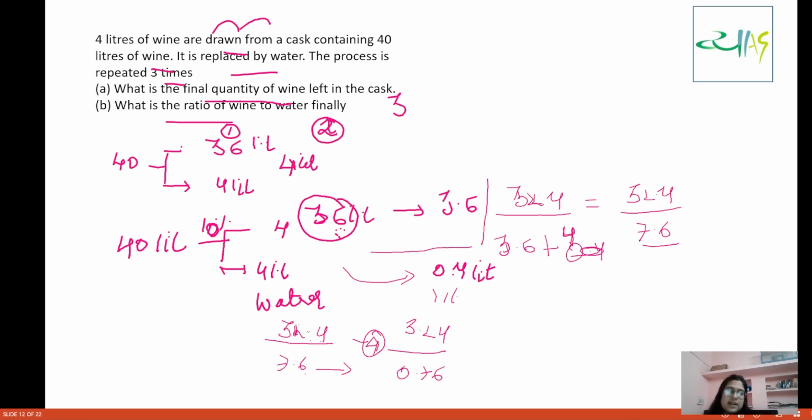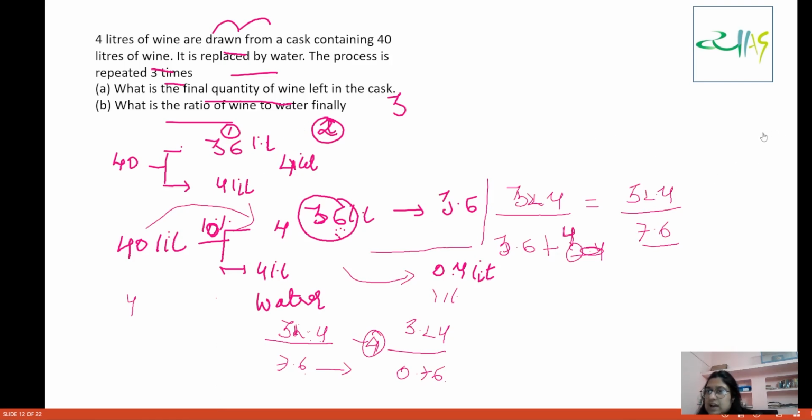This is what we were doing: when we started, we withdrew 10% of this, because 4 liters is 10%. So whatever is lying now, we have to withdraw 10% of it. So you withdraw 10% each and every time. So you will withdraw 3.24 and 0.76.